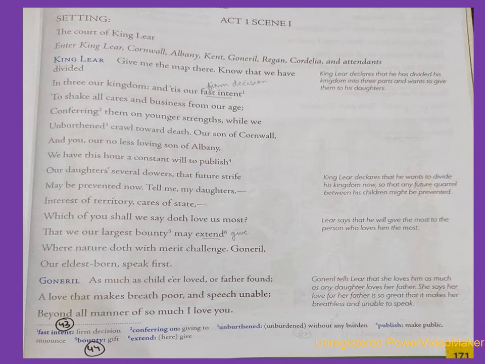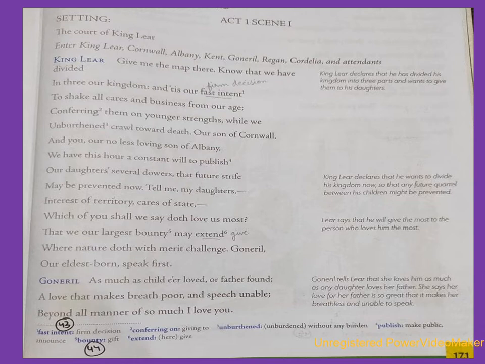This means King Lear says, hand me the map over there. I hereby announce that I have divided my kingdom into 3 parts, which I am handing over to the younger generations so that I can enjoy a little rest and peace of mind in my old age.